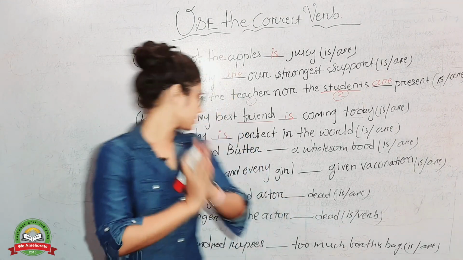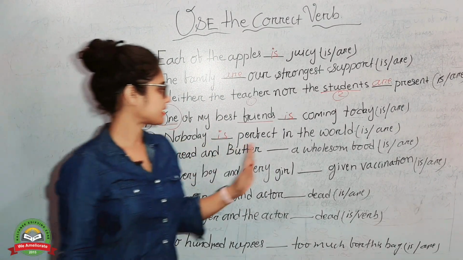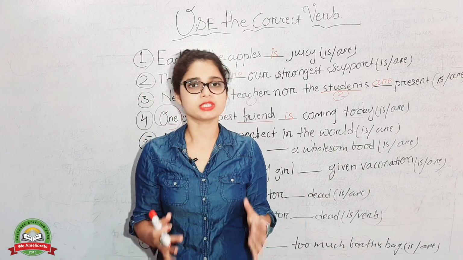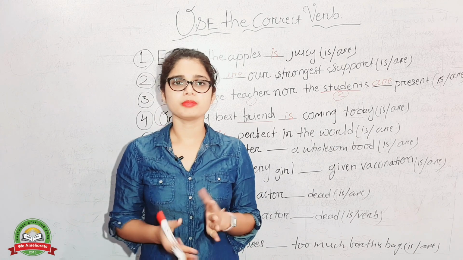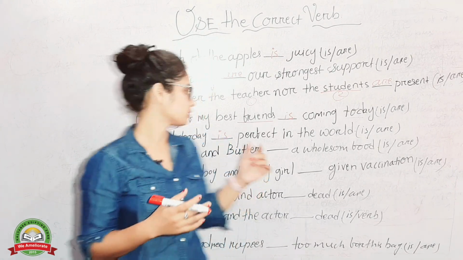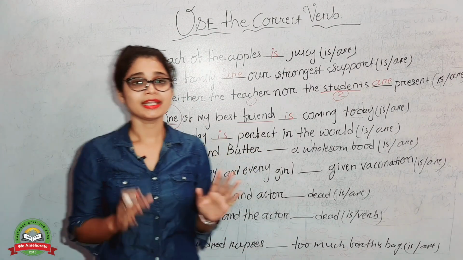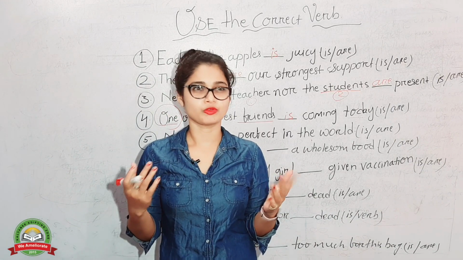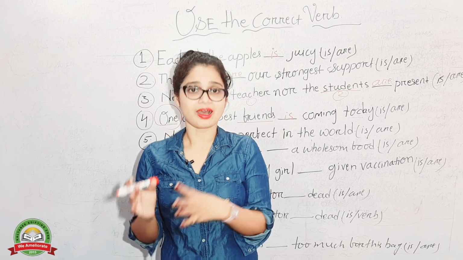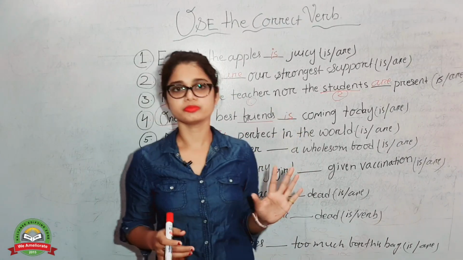Okay. So next one, let's see. Yes, bread and butter, that's a wholesome food. Bread and butter. Normally every student makes a mistake here. Bread and butter, it's not different. It's like a phrase. So here we have to use "is". Like Tom and Jerry is a wonderful series. Tom and Jerry is, we don't use Tom and Jerry are. So here also bread and butter is a wholesome food.